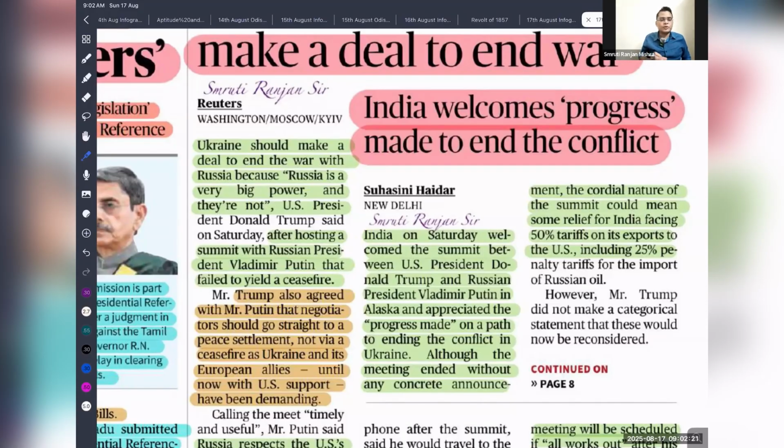And more difference between Russia and the USA also led to China coming closer to Russia. So if there is a conflict between the USA and China, it is in India's interest, so we are going to get benefit. Okay,